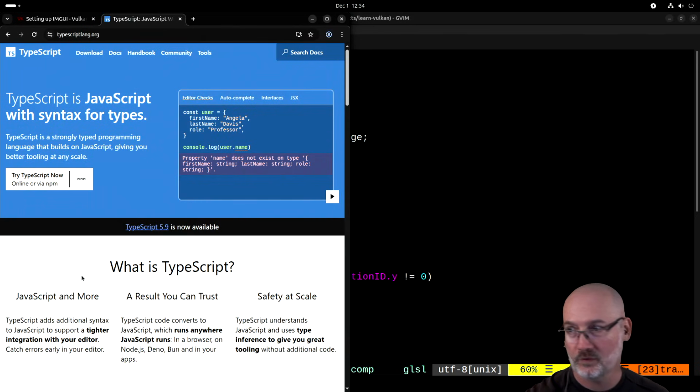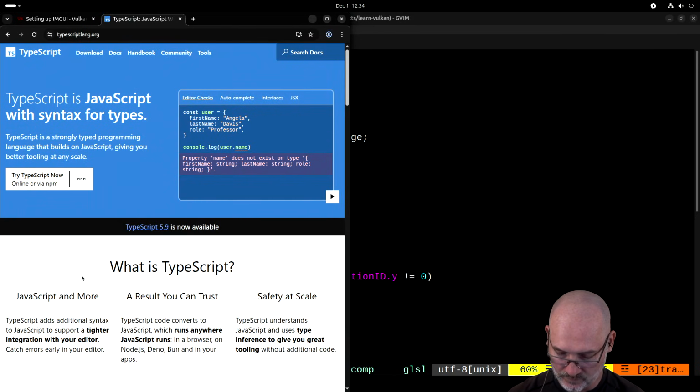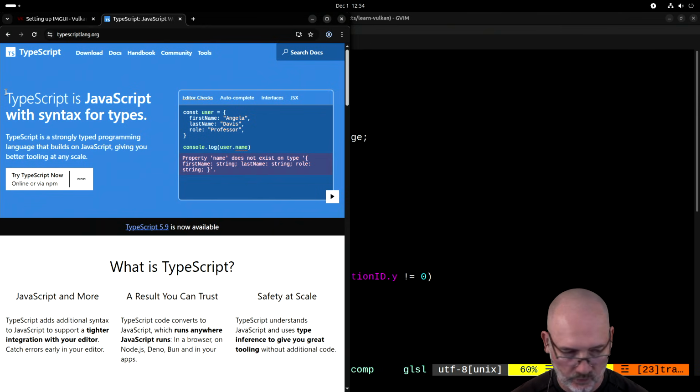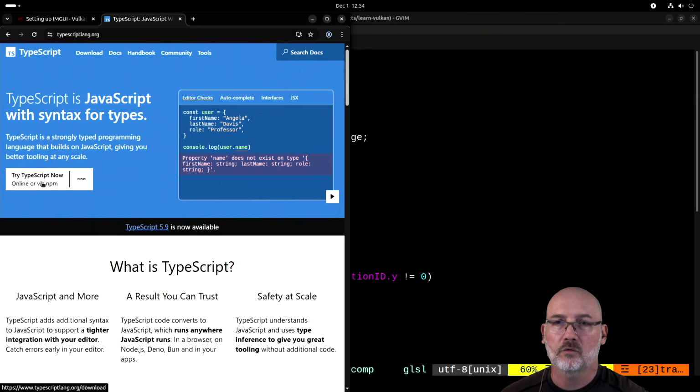All right, 30 minutes, which includes setup and install. So if we don't get this installed in 30 minutes, that's on you. You curious about TypeScript? All right, we'll try it out. That'll take us right up to the next ad break. And then after that, we'll get IMGUI to work with Vulkan, online or via NPM.